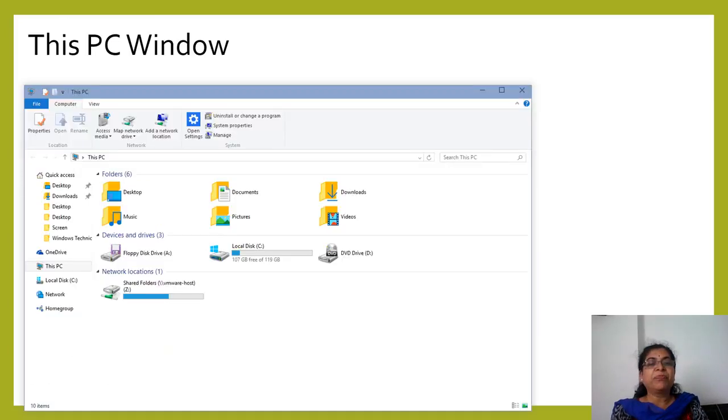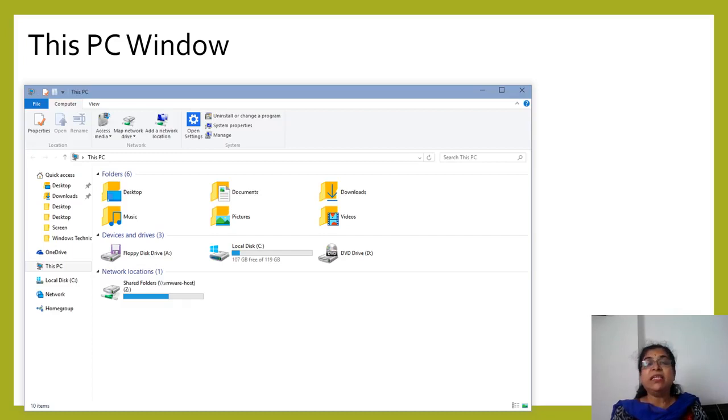Now we'll see the screen, how the File Explorer, either This PC or the File Explorer window, gets opened. See, on the left hand side where it is written Quick access toolbar, below that: Desktop, Downloads, Screens, all this, Windows, Technic, OneDrive, This PC, Local Drive C colon. All this is the left pane, and in the right pane folders are shown.